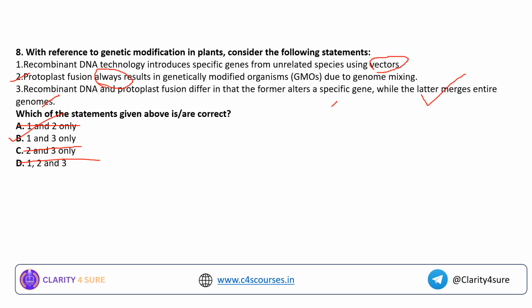Say one is a drought resistant plant and another is a high yielding variety, but this high yielding variety is not drought resistant, and this drought resistant is not high yielding. So we take two genomes of these two types and make a new genome. Okay, the entire genome of this and this. So that is the basic difference between recombinant DNA and protoplast fusion.